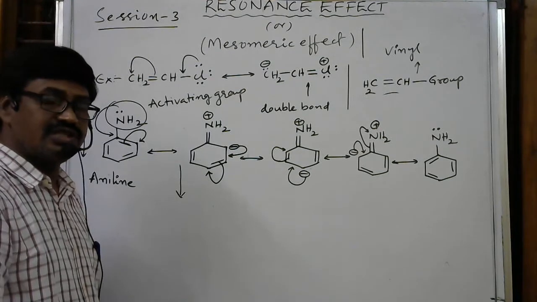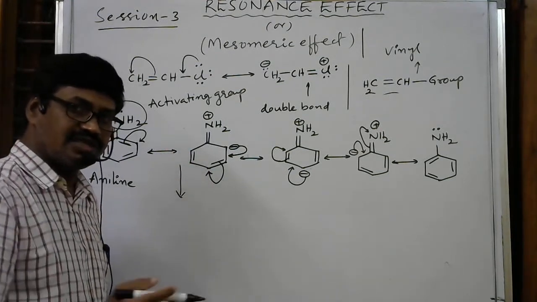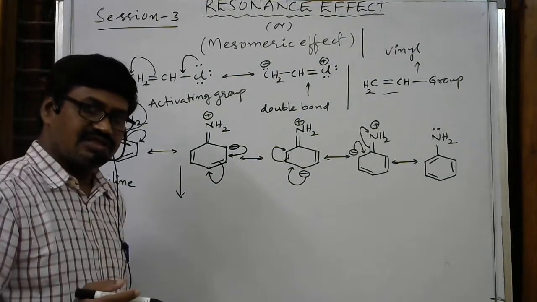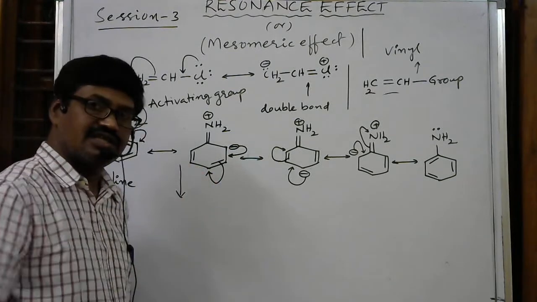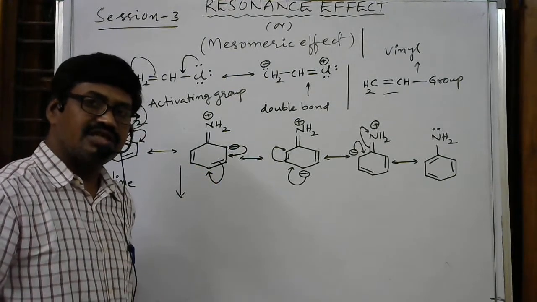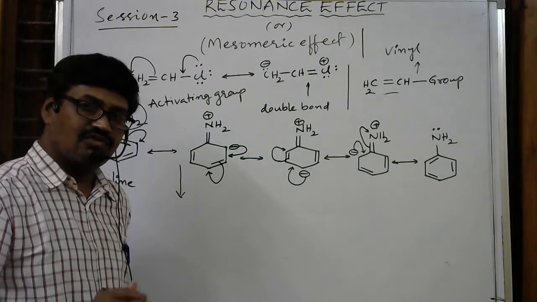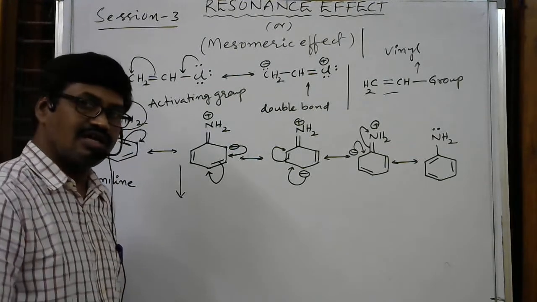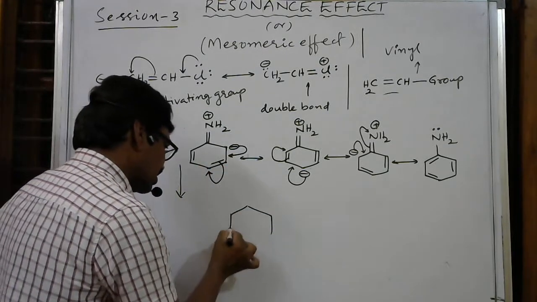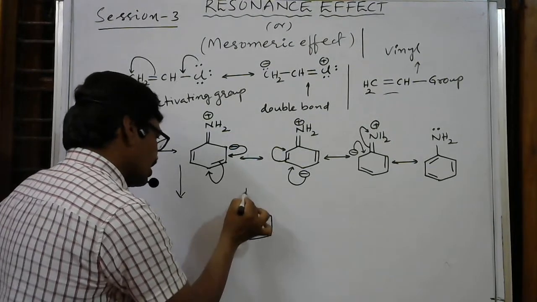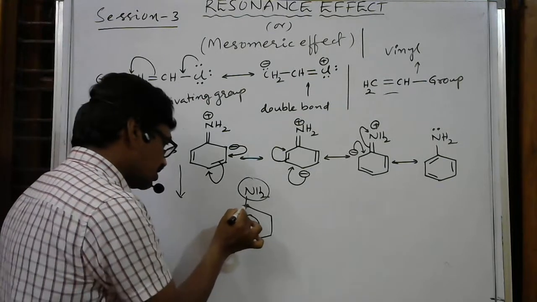Due to this, particularly in the benzene ring, the incoming electrophile, as we have already discussed, the typical reactions of benzene ring containing compounds are electrophilic substitution reactions. In electrophilic substitution reactions, the electrophile must come to one of the positions. If there is any group here, I am taking NH2 as that group, so this is the first position.